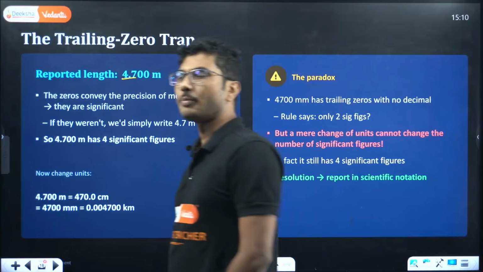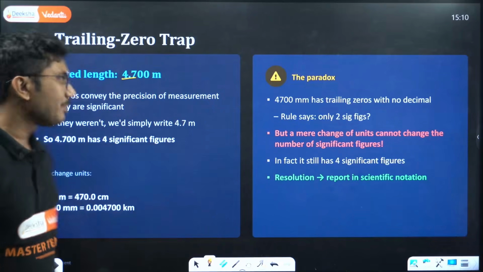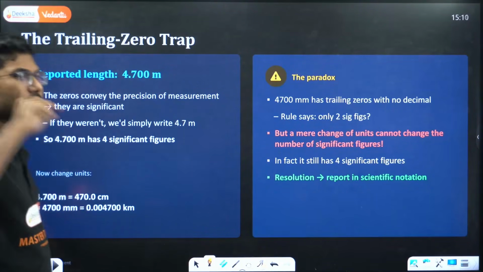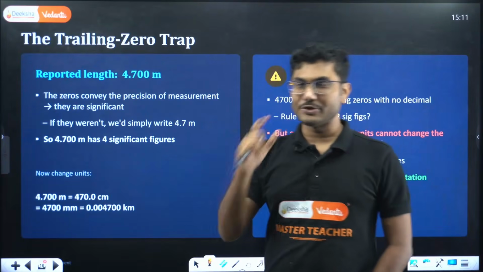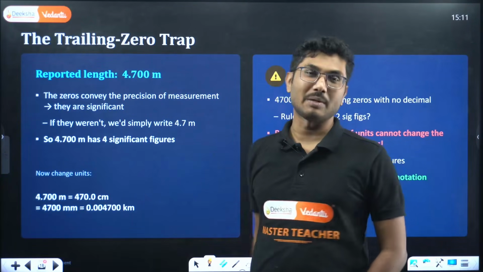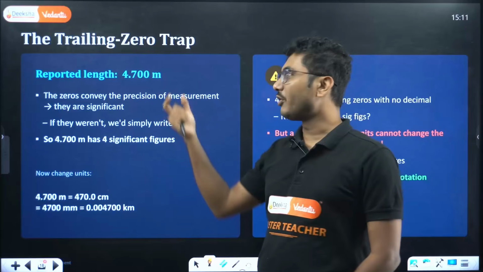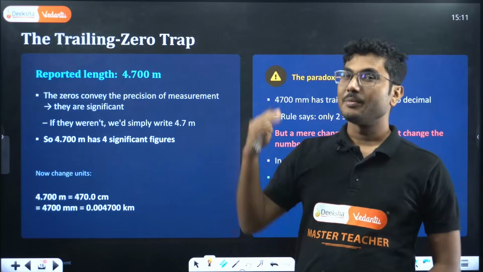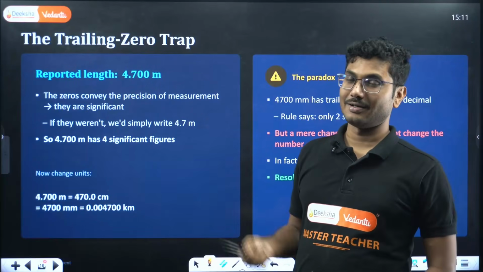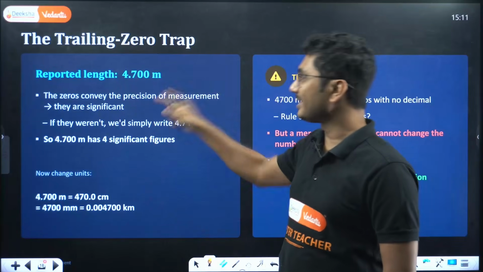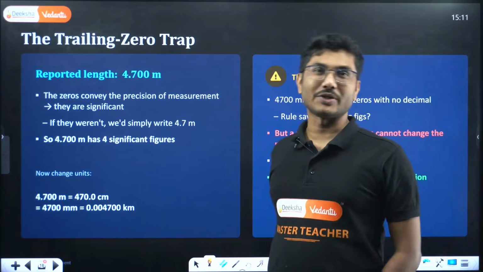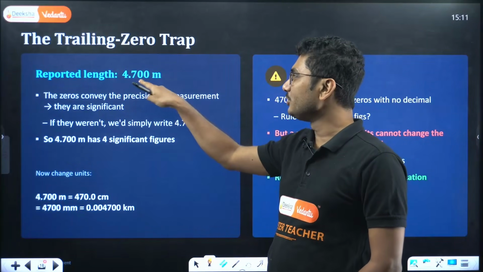But you are getting a very accurate 4.7. So if I say 4.700, that means your result is very accurate, very precise, and the device that you are measuring with can measure up to 3 decimal points, but right now it is only measuring up to 1 decimal, because the remaining data is exactly matching. So this represents the precision of measurement, and that is why these 2 zeros are put over here.